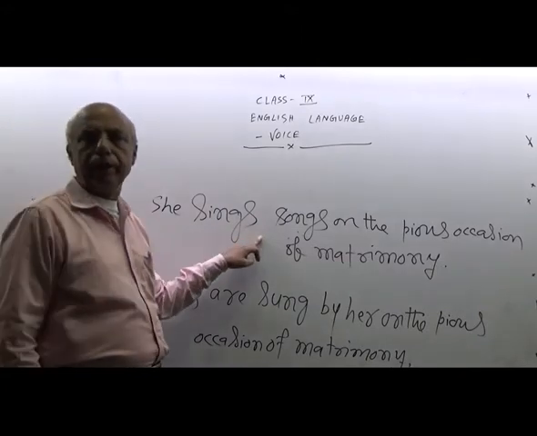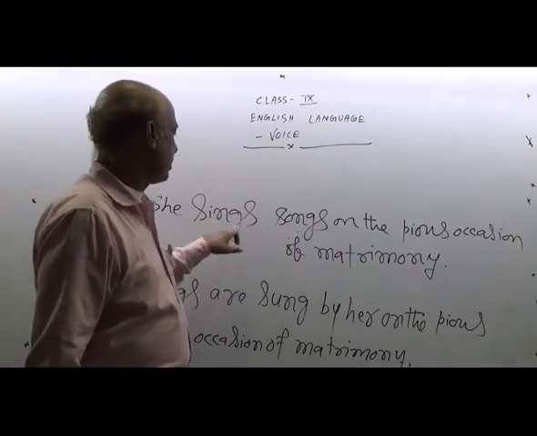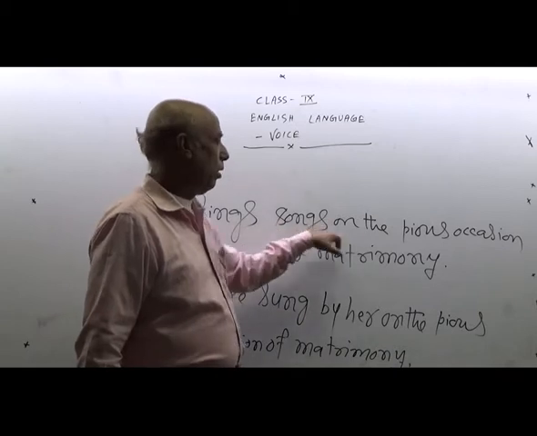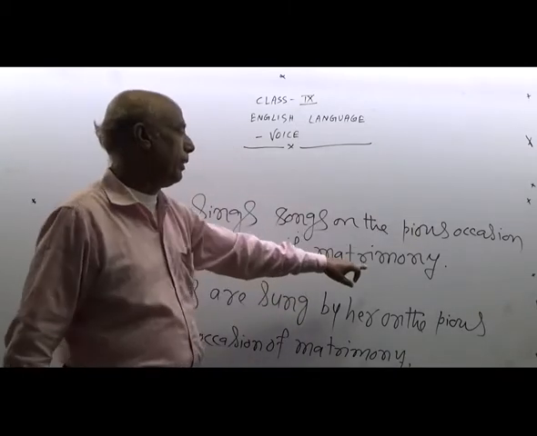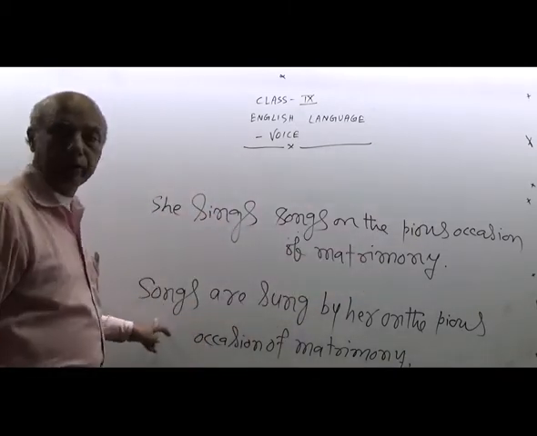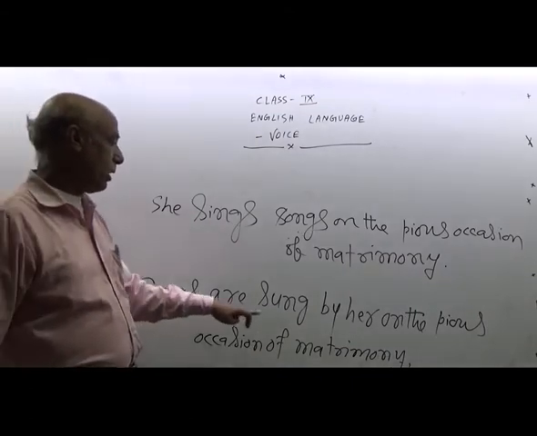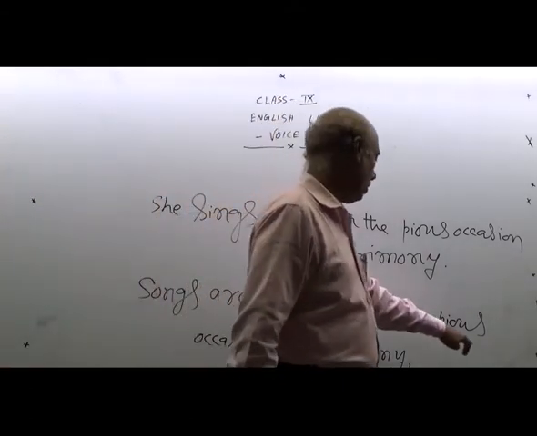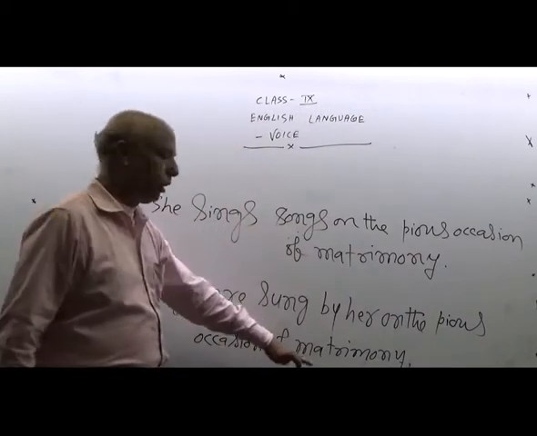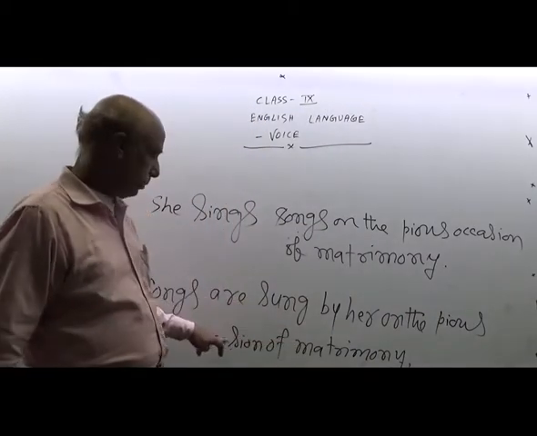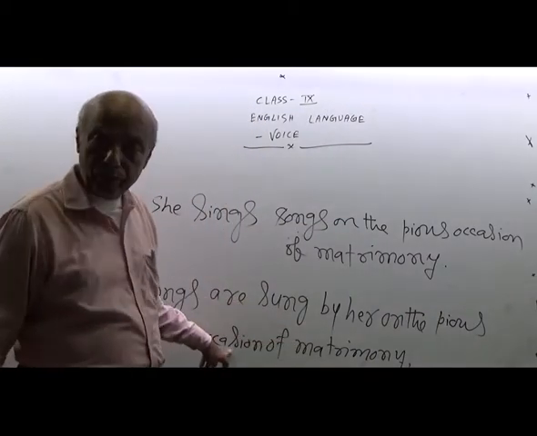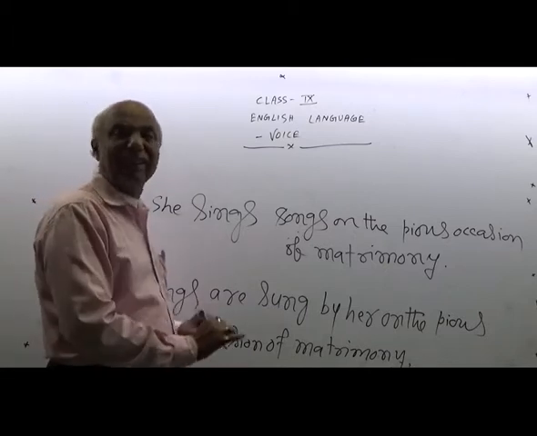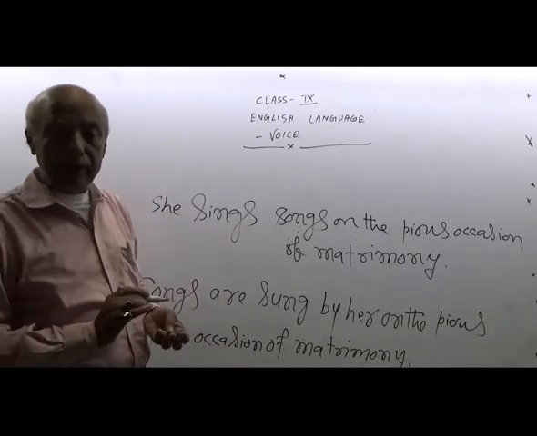The first is in active voice. She sings songs on the pious occasion of matrimony. It has been changed into passive. Songs are sung by her on the pious occasion of matrimony. It means it has been changed into passive. It is in the present tense. In the past tense,